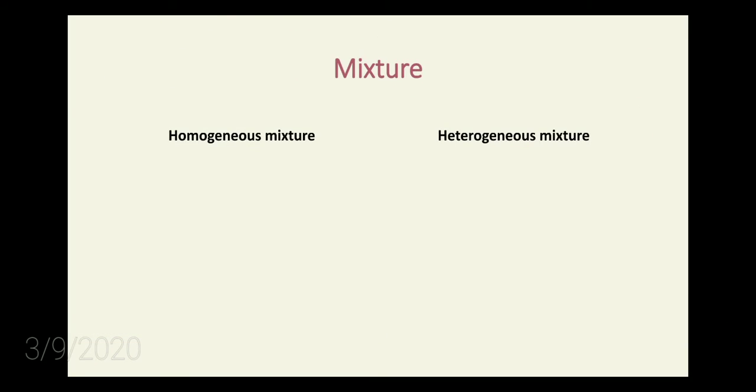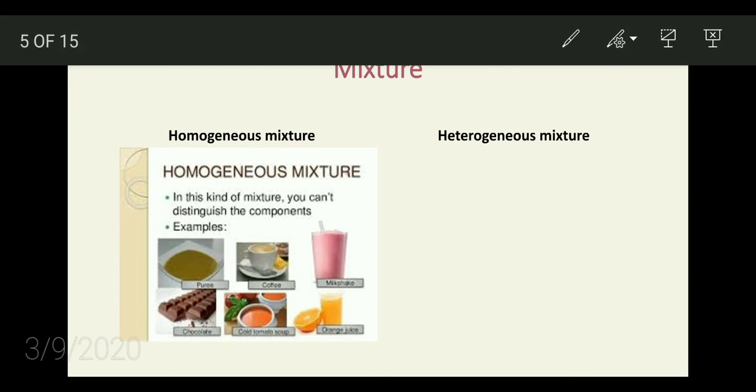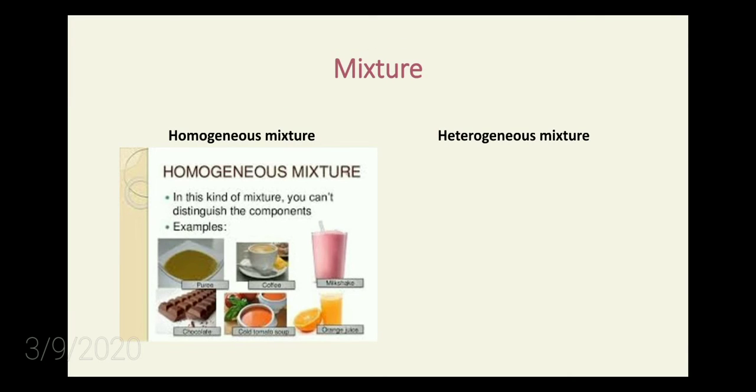Next one, mixture. Under mixture you have a homogeneous mixture. Homogeneous means you cannot distinguish it separately. It will be uniformly mixed. That is a homogeneous mixture. You can take an example: coffee, your milkshake, all those things.